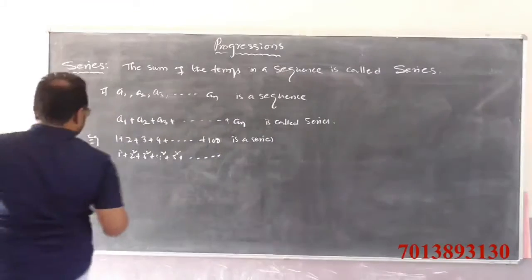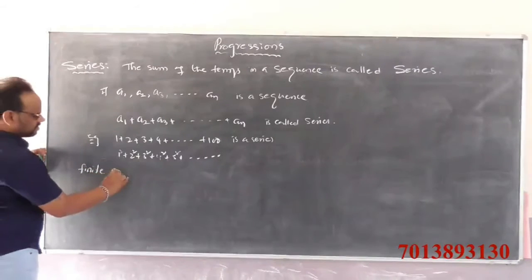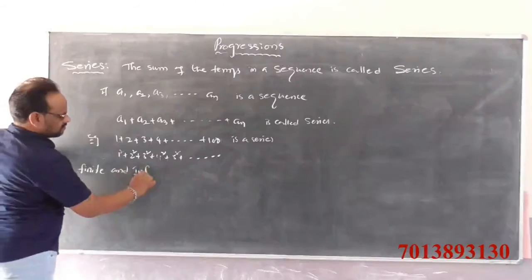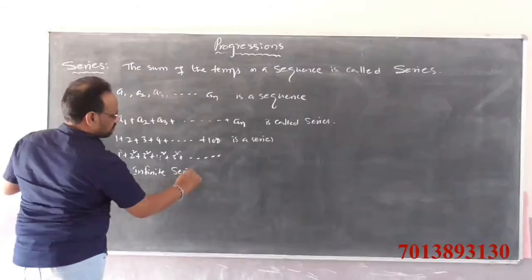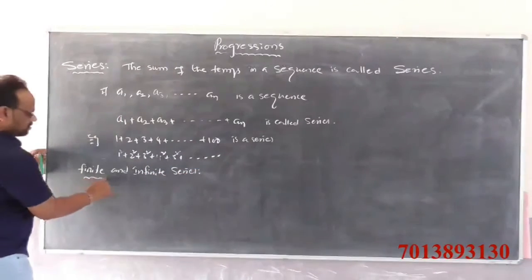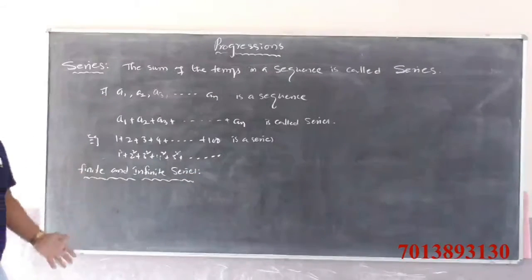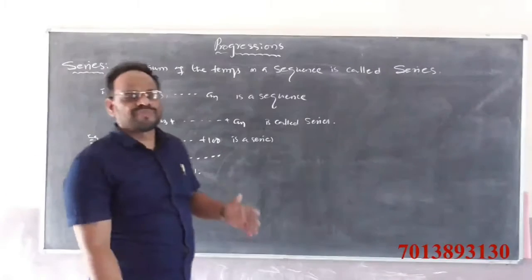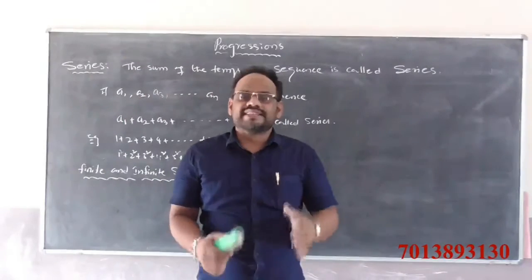Generally, series is of two types: finite series and infinite series.